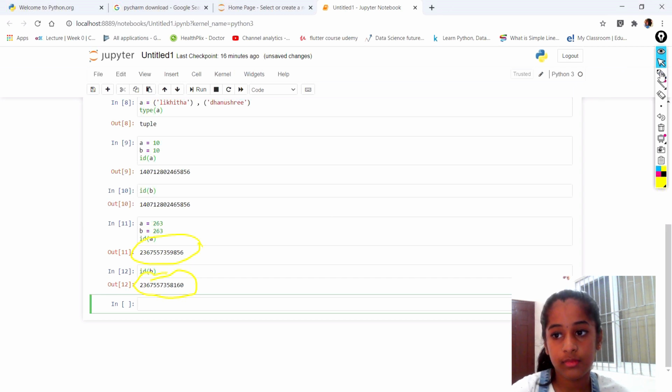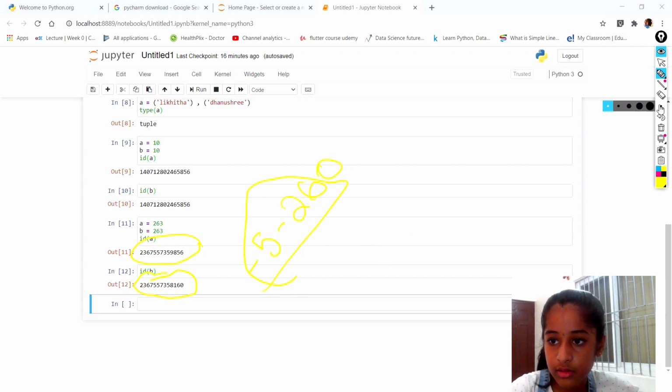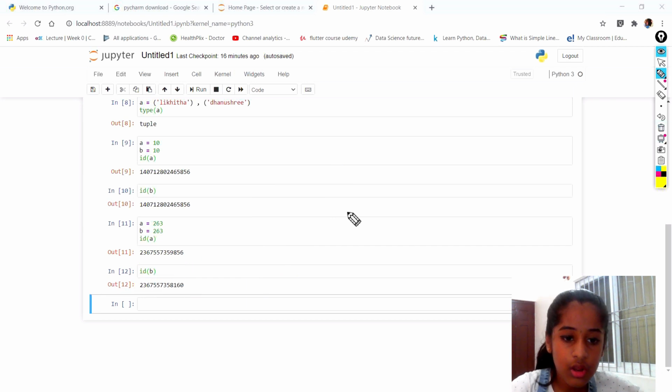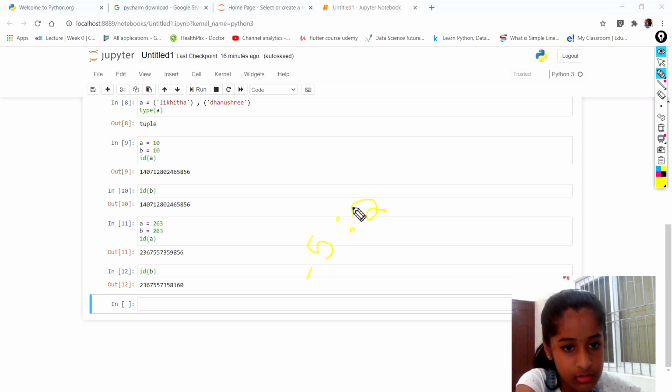So here you have the memory. From -5 to 260, you have the same ID.